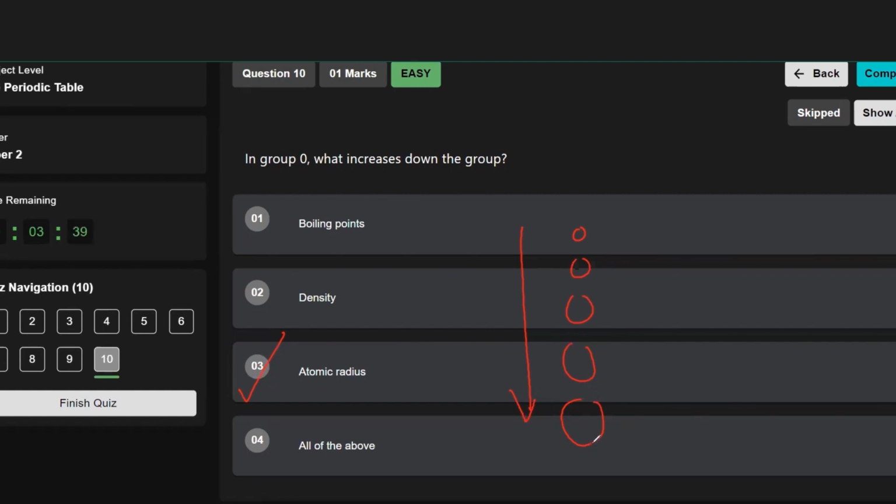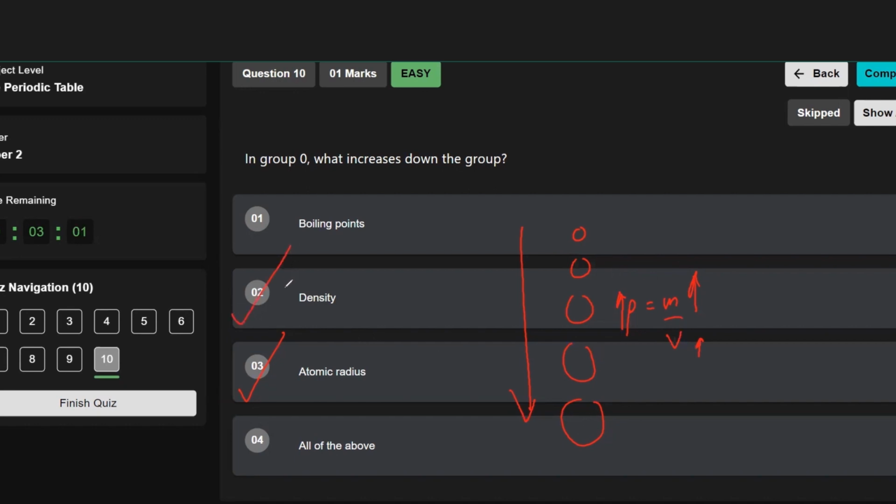And as you go down the group, the relative atomic mass increases by a large proportion actually. So density is mass over volume. Mass increases by a large proportion as you go down the group. Volume also increases a little, but not as much as mass. Volume only increases because the size increases slightly. But the mass increases by a lot because the number of protons and neutrons increase as you go down the group. Because of this, as a total, the density of noble gases increases down the group.